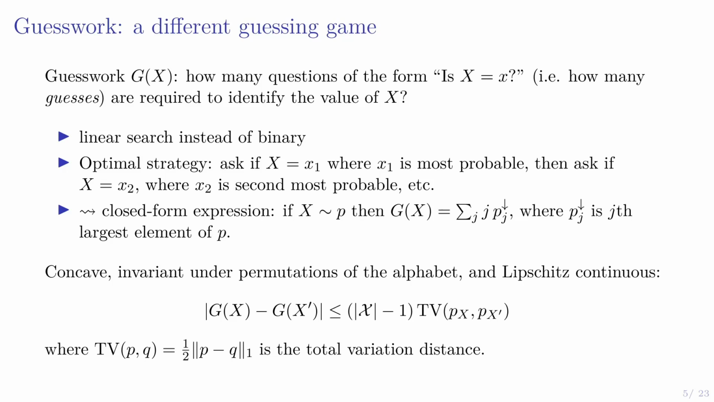And from this, one can find that the guesswork is concave, invariant under permutations of the alphabet, and Lipschitz continuous. So you can bound the difference in the guesswork between two different random variables in terms of the total variation distance between them and the size of the alphabet.